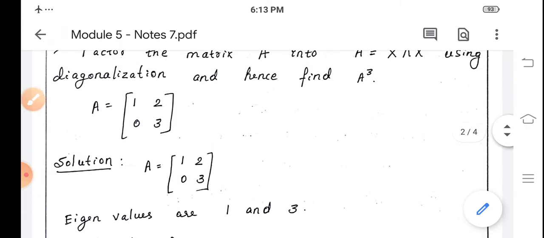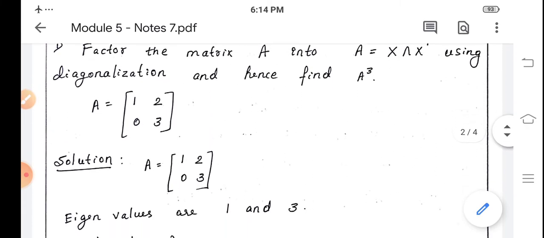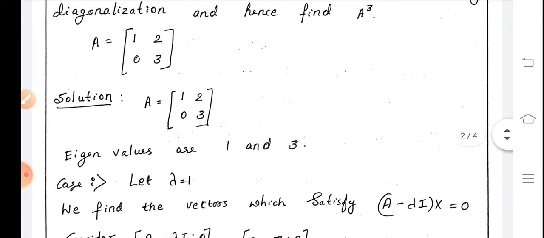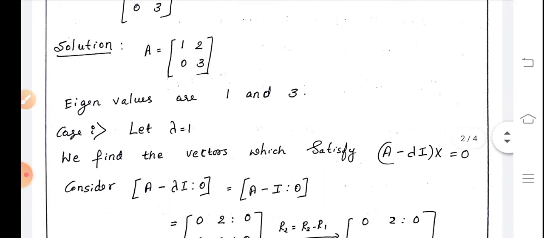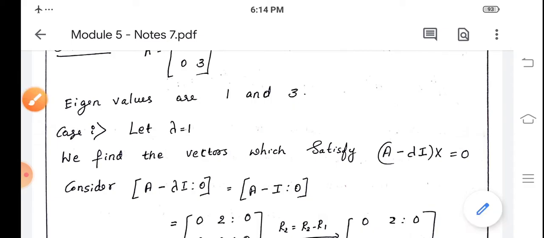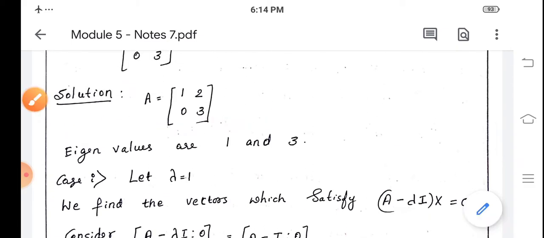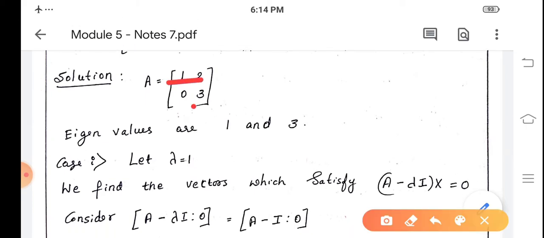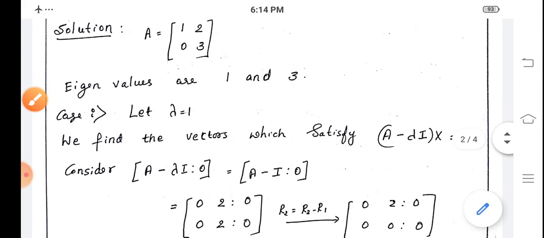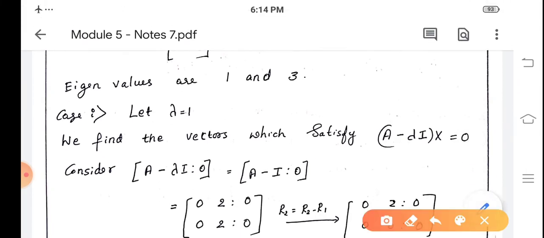First we require eigenvalues and eigenvectors for the diagonalization of A. The eigenvalues of A are 1 and 3 because the given matrix is triangular, and for a triangular matrix the eigenvalues are the diagonal entries. The diagonal entries are 1 and 3. So the eigenvalues of A are 1 and 3.